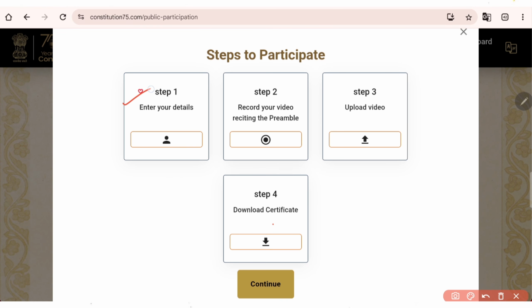participation are. In step 1, you need to enter your details like your name, your state, your district. Then in step 2, you need to record your video or upload your video. Then lastly, you can download your certificate. So once you click on the continue button, step 1 will start, then you complete steps 2, 3 and 4.